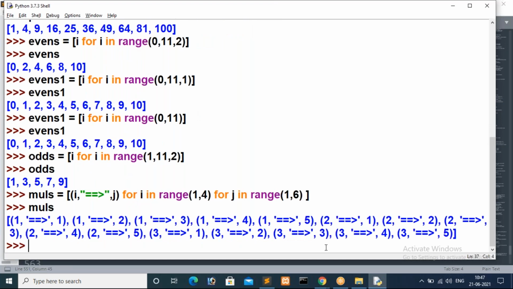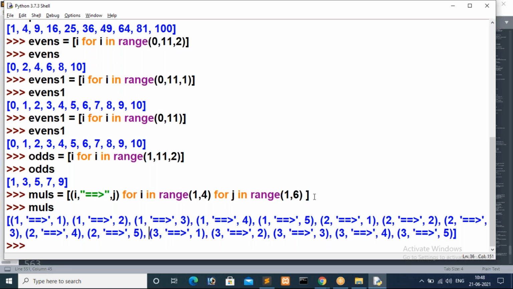So I'm telling you, just see here: first row, first column, first row, second column, first row, third column, first row, fourth column, first row, fifth column, then second row, first column, second row, second column, second row, third column, second row, fourth column, second row, fifth column. Same way the third row. We have 3 rows and 5 columns, guys. I just want to convey this message to you.